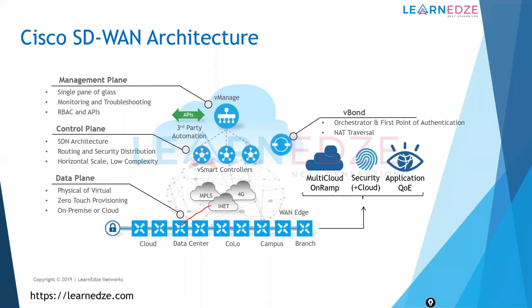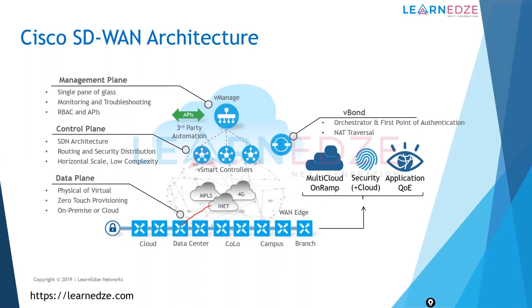So if you have any third-party tools you want to integrate, for example, management or ticketing system tools, you can directly integrate with this. You can write your own scripts using these APIs so that it will trigger. For example, if you have issues with any of your WAN links, for example, AT&T MPLS, as soon as you find some issues, you want to trigger a ticket directly to your AT&T support email. You can do those kinds of scripting levels as well. Okay, so the complete automation is within the vManage itself.